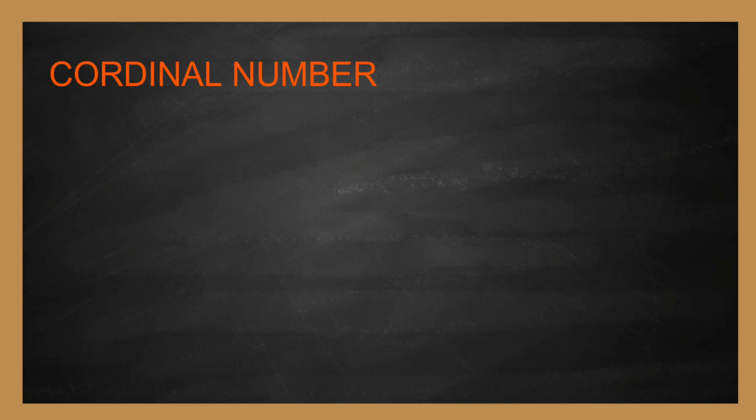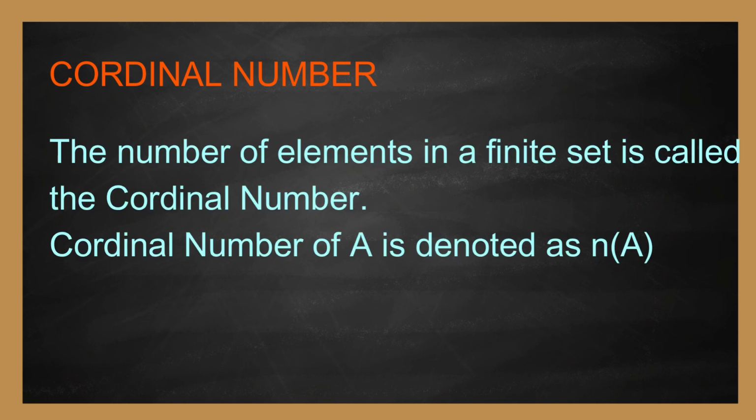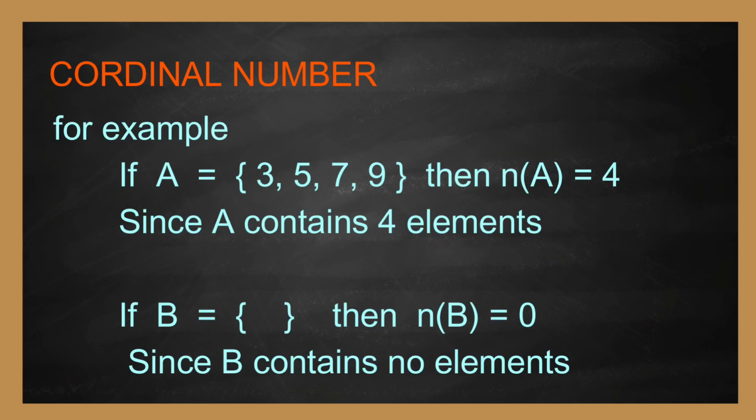Next, cardinal number. The number of elements in a finite set is called the cardinal number. Cardinal number of A is denoted as n of A. For example, if A equals {3, 5, 7, 9}, then n of A equals 4 since A contains only 4 elements. If B equals empty set, then n of B equals 0 since B contains no element.